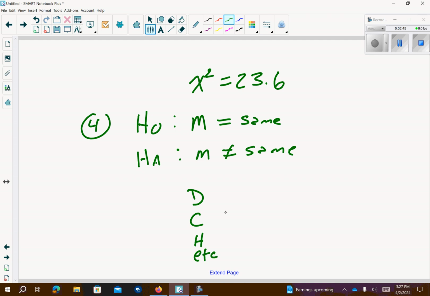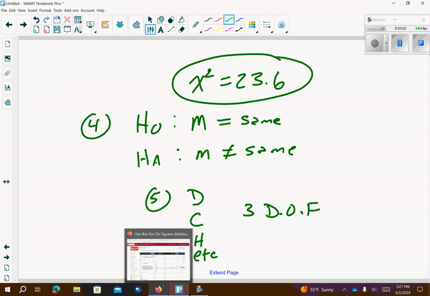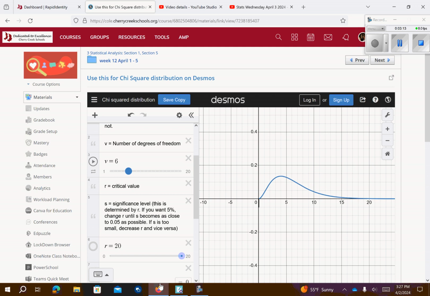For number 5, the degrees of freedom would be 3, because it's 1 less than our categories. And then calculate the p-value, so we can go ahead and do that. They already gave us this 23.6, which is fine, and we'll see if this comes out a little bit better. Our degrees of freedom on this one we said was 3, so I'm going to bring it back this way.